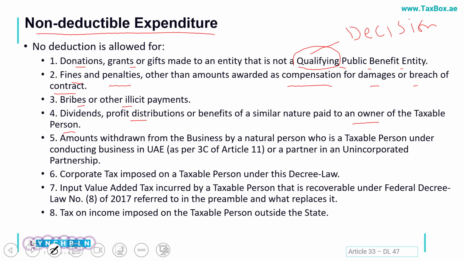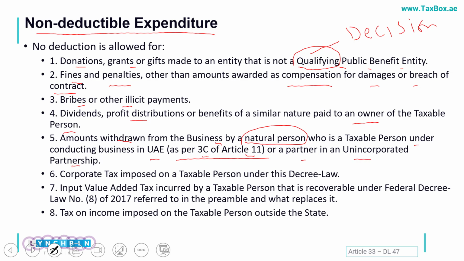Amounts withdrawn from the business is an extremely important area that you need to understand. Amounts withdrawn from the business by a natural person who is a taxable person conducting business in the UAE as per Article 11, clause 3C. As a reminder, this article specifically deals with an individual conducting business under his own name, for example a sole proprietorship, or a partner in an unincorporated partnership.